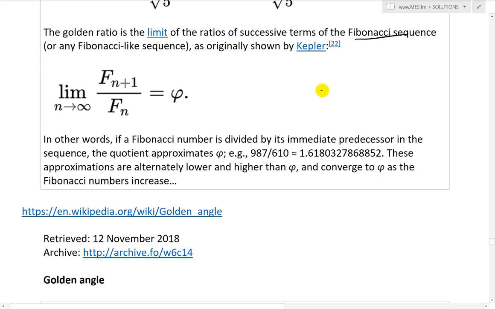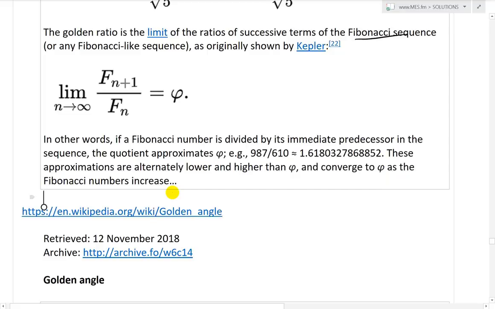And then 5 over, what's 5 over 3? Let's see what 5 over 3 is. So I'm going to type it in quickly. 5 over 3 equals 1.667, and so on. So that's fascinating. Then 8 over 5 equals 1.6. So yes, you'll eventually get closer and closer, and there it is in the later parts of the Fibonacci sequence. So it's fascinating stuff indeed. These approximations are all alternately lower and higher than phi and converge to phi as the Fibonacci sequence increases. So yes, they alternate. That's pretty amazing.